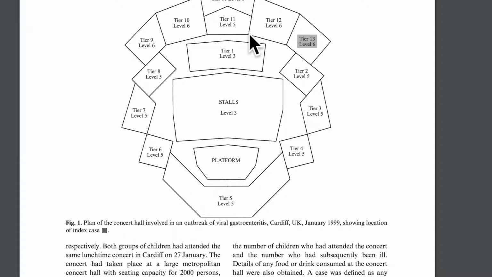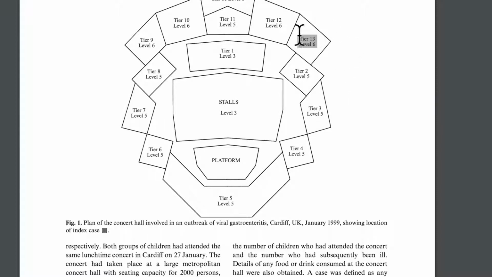So 9 through 12, right? And then 8, tiers 2 and 3, so all up here. So what is going on up there? Well, the evening before, a man had come down with signs and symptoms and started vomiting in tier 13 up here. He then went to the men's room and continued to vomit. The next day, these kids came and a lot of them got sick. And so clearly, that vomit was not cleaned up enough.